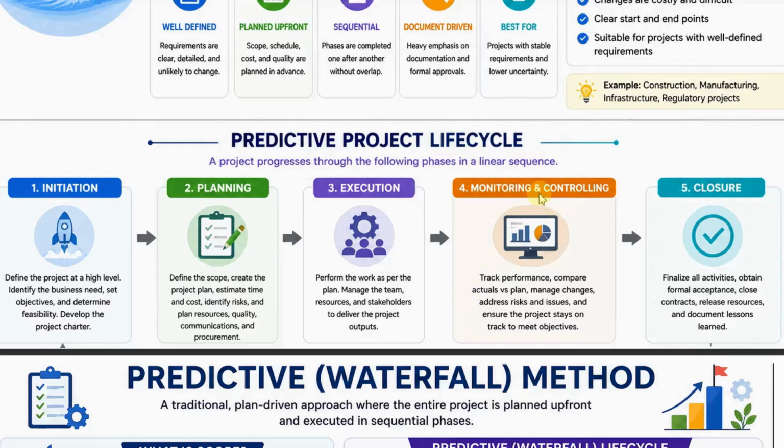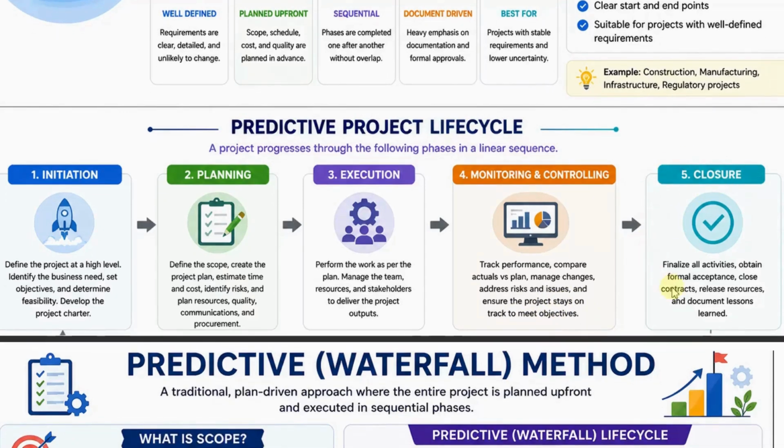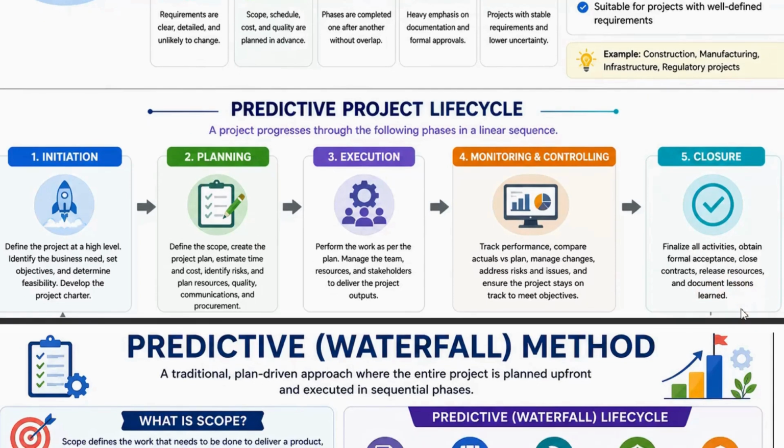And then comes monitoring and controlling. In the execution phase, there are so many things going to happen where we have to track performance, compare actuals, assess what is going on, manage changes, address risks and issues, and ensure the project stays on track to meet objectives. And then the final step is closure. There, we do the formal activities and finalize everything: obtain the formal acceptance, close contracts, release resources, document lessons learned, and so on.